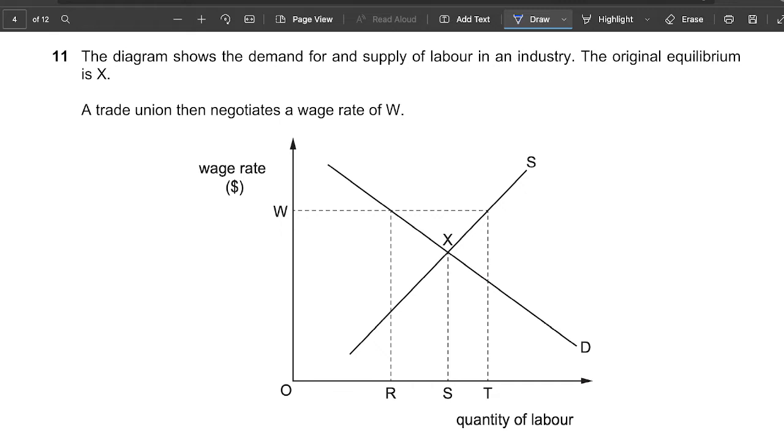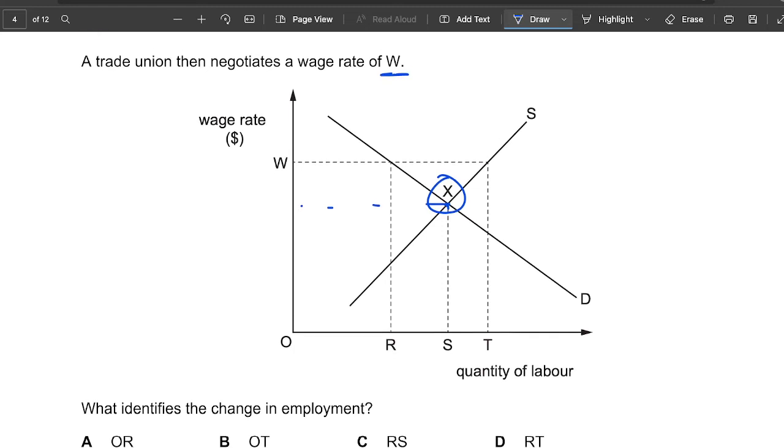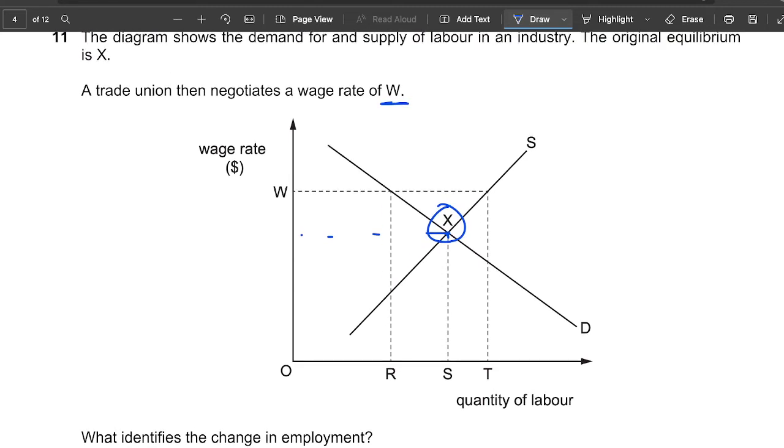The diagram shows the demand for and supply of labor in an industry. The original equilibrium is at X. So it is at X right here. A trade union then negotiates a wage rate of W. So right now it is at equilibrium, right? It is at this point. It says, what identifies the change in employment?